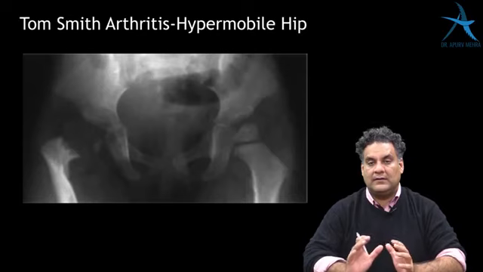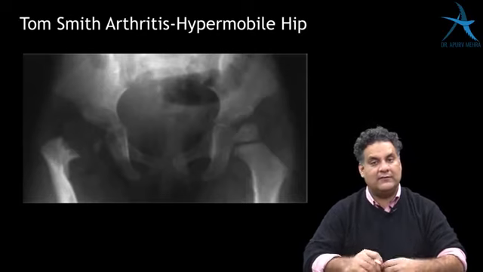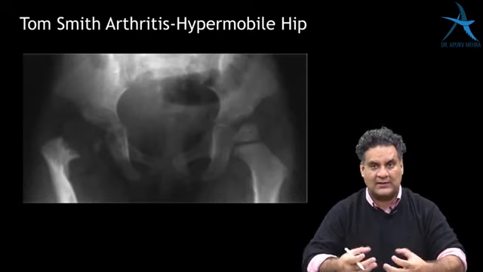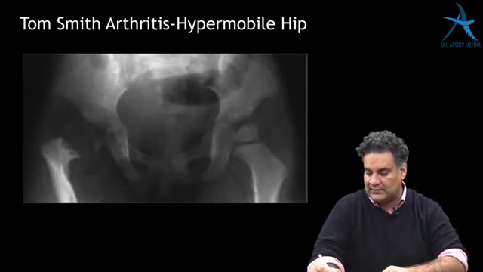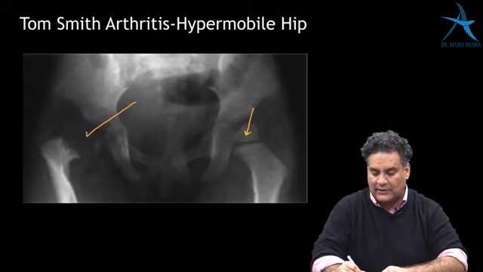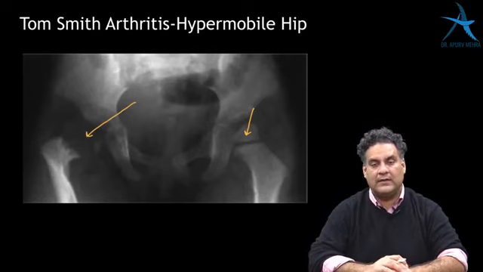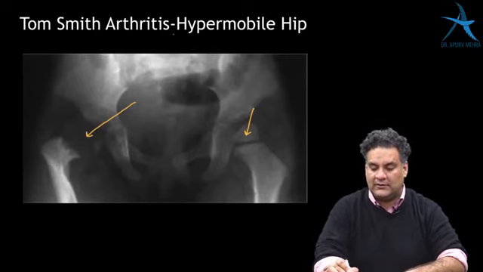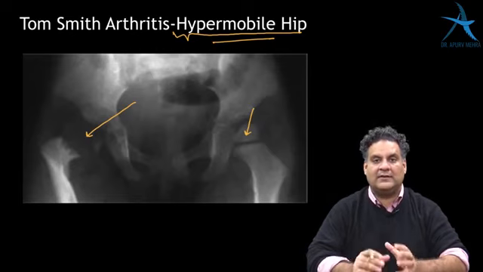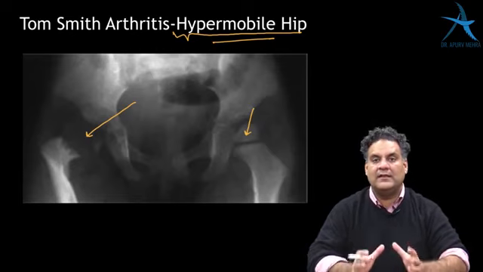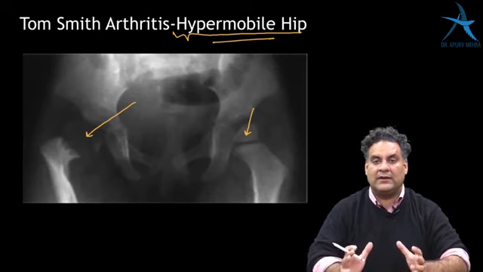If you have septic arthritis or infection of the joint in infancy, it can destroy the entire femur epiphysis. Because the femur epiphysis is totally destroyed, it leads to a hypermobile hip joint. Tom Smith arthritis is a septic arthritis of the hip joint where the capital femoral epiphysis is destroyed, a repeated question of NB pattern 2018 and mid-exam DNB 2018.